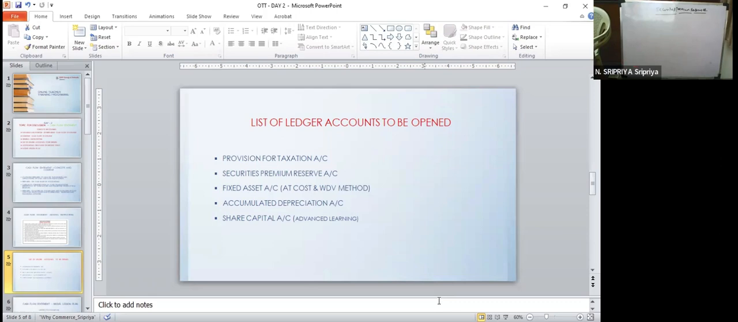Okay. Now, securities premium reserve account, when are we going to open? Please recollect the uses of securities premium.